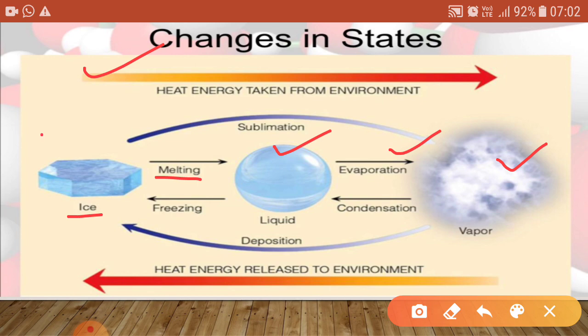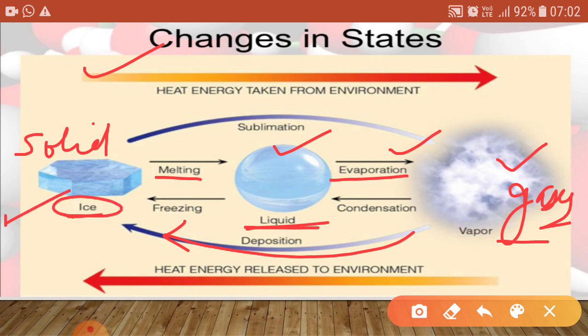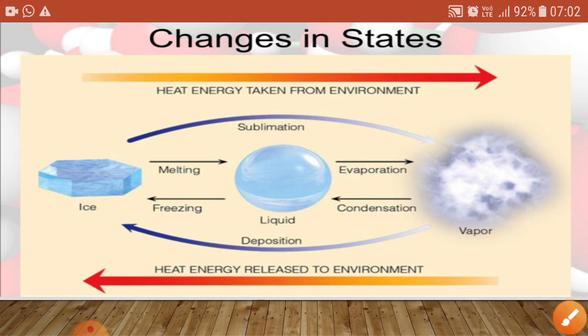So basically solid state changes into the liquid one and then changes into the gaseous one through different processes, and this can be reverted back. When we condense the vapors, it basically changes into the liquid, and if we freeze the liquid, then it will change into the ice form, means solid state. So this is a cycle which shows the changes in different states.